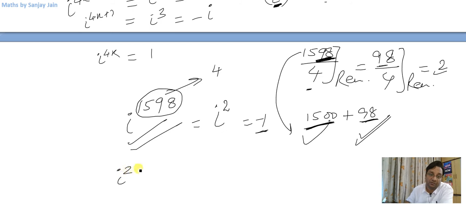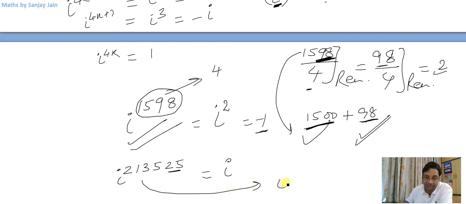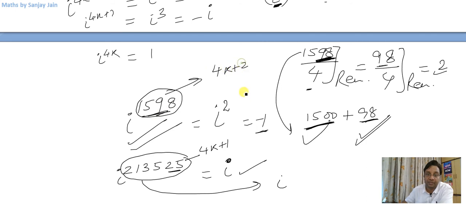So if you have got some bigger number, 2, 1, 3, 5, 2, 5, you simply know that this is equal to iota, because I just need to concentrate on the last two digits, and this is 24 plus 1. So it will give you remainder 1, right? This number will give you remainder 1 if I divide it by 4, so it will be of 4k plus 1 type. That is, it will give iota as my answer. And this number was 4k plus 2 type. That is why it gave me iota squared.